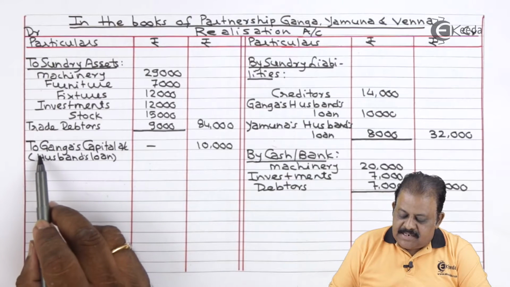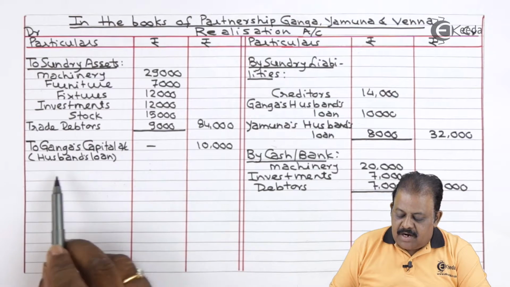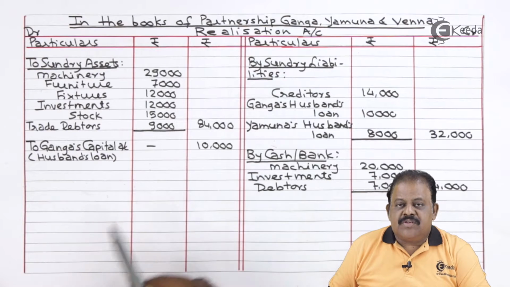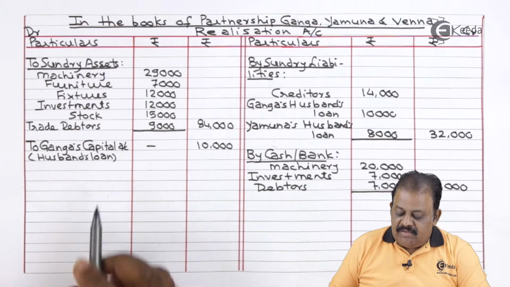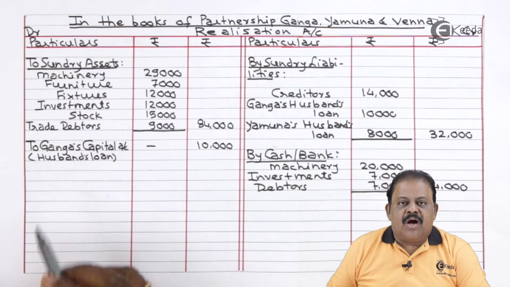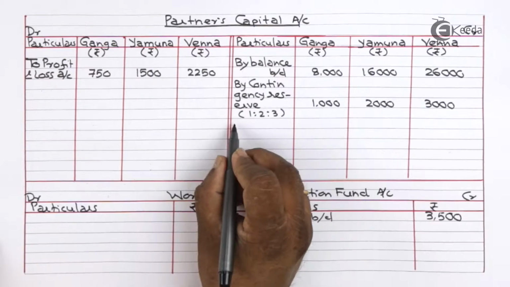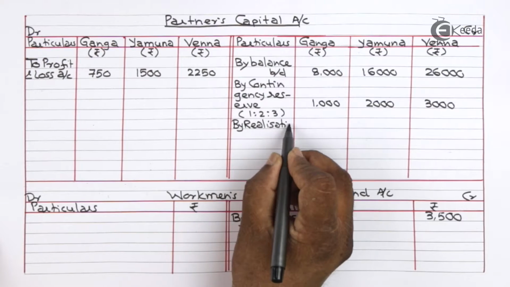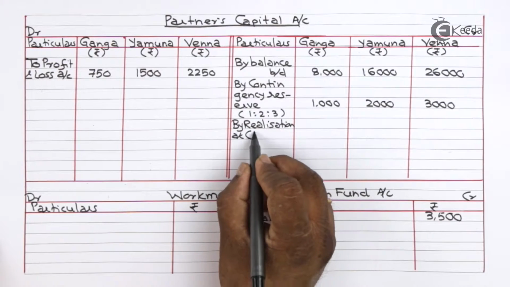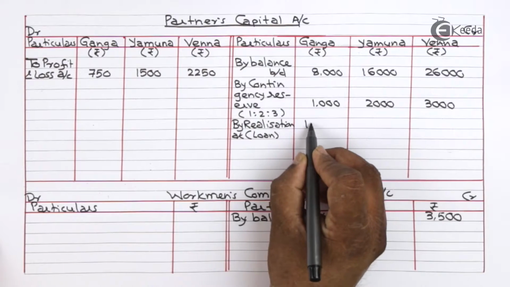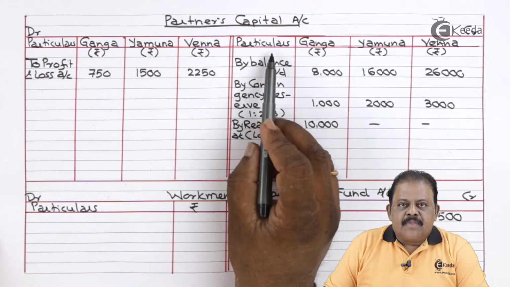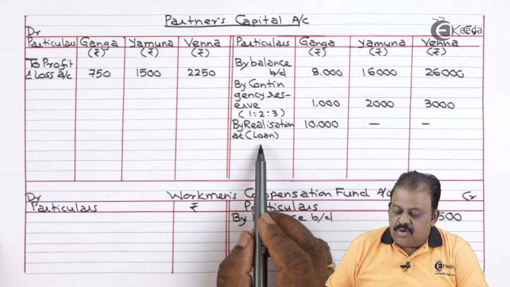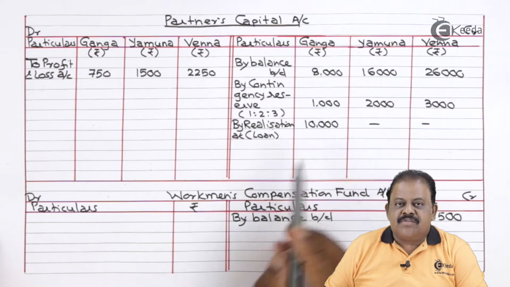Realization account debit side to Ganga's capital account for taken over of husband's loan 10,000. This will have another effect in Ganga's capital account credit side. Ganga's capital account credit side by realization account, loan taken 10,000.